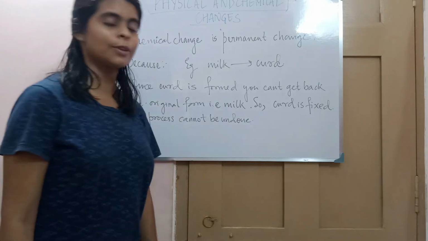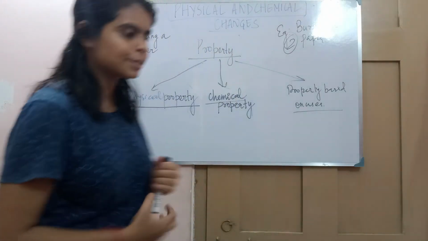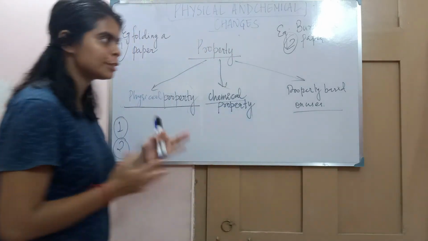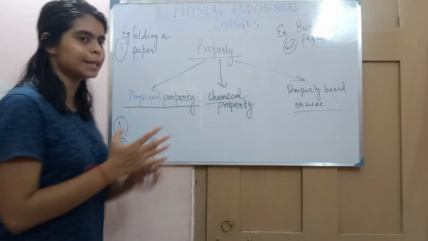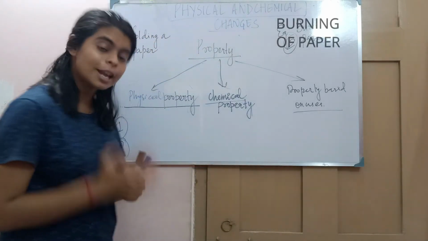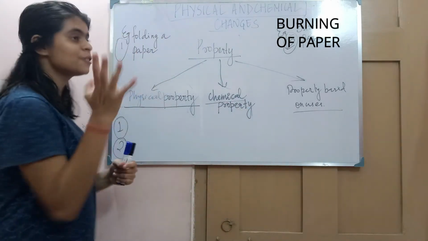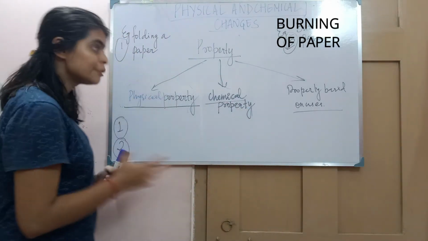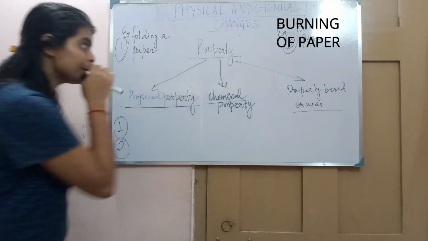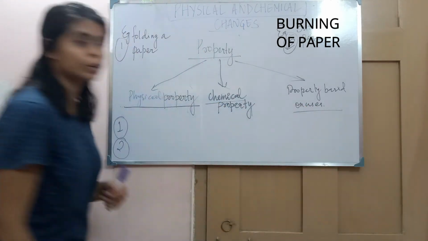Now comes to the topic we will discuss today. Before starting the topic, I have to clarify some doubt. In the last class, some of the students told me regarding the properties that I have mentioned, the difference in the properties between the physical and chemical change. There I mentioned that in physical change there is no properties change, and in chemical the properties change. This property is actually a generalized term, which is classified into 3 properties, that is physical, chemical and property based on their uses.